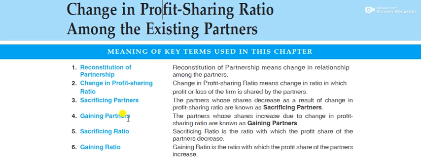Due to this change, some partners may be in loss and some may be in gain. Those who are in loss are the sacrificing partners. Those who gain are the gaining partners. So to calculate the sacrifice and gain, we have to calculate the sacrificing and gaining ratio. In the numericals, I will tell you how to calculate it.